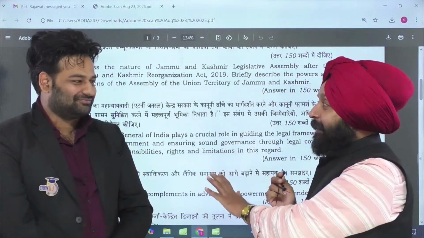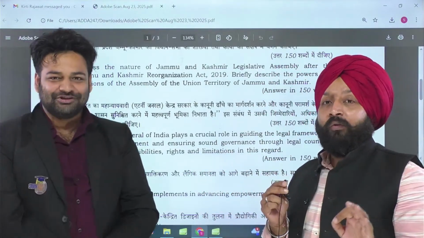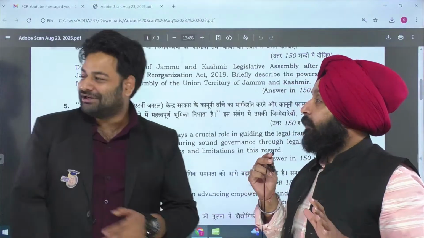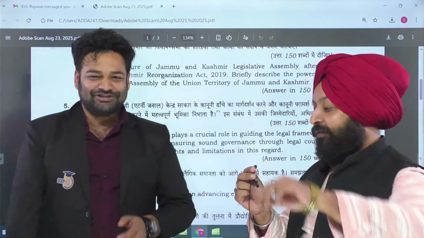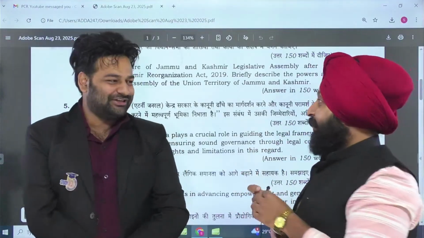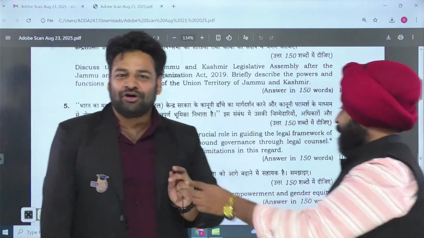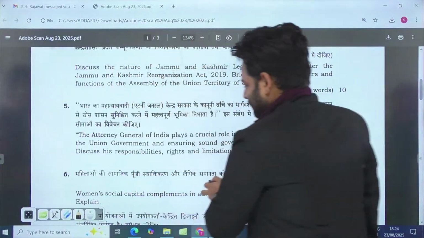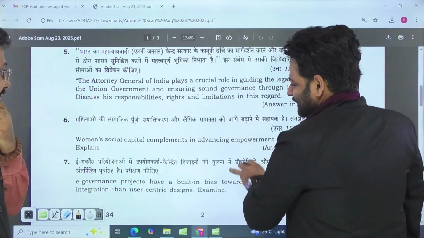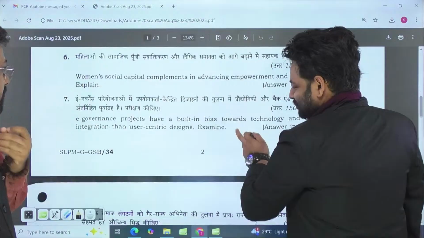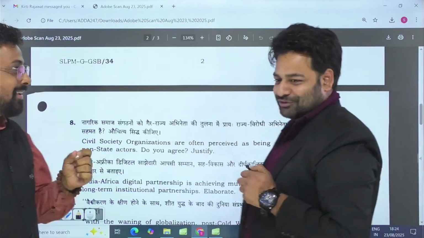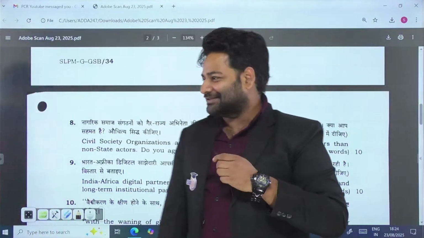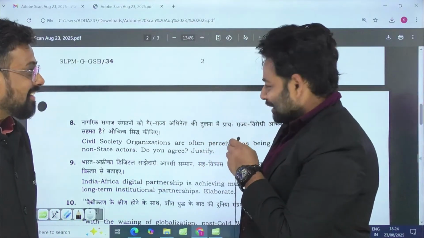This question was pretty easy. Yeah, students could have attempted this question just by reading the bare act. So if the previous one was the bouncer, this one was the full toss. It was really a full toss. Exactly. So sir, in that very same way, if we jump directly to the other segments like e-governance, or the questions like we have on civil society. Right. Okay. The biggest, I guess this is not a bouncer, but a type of beamer.